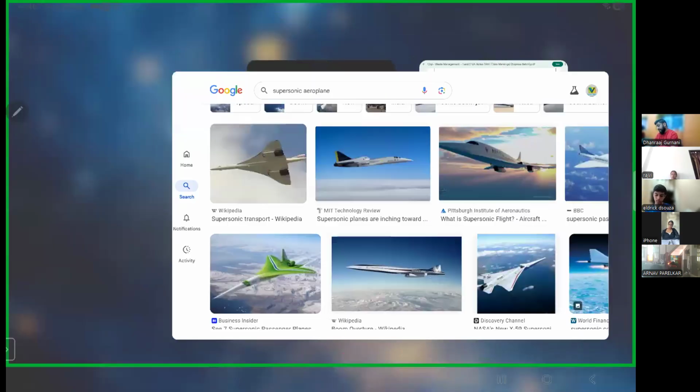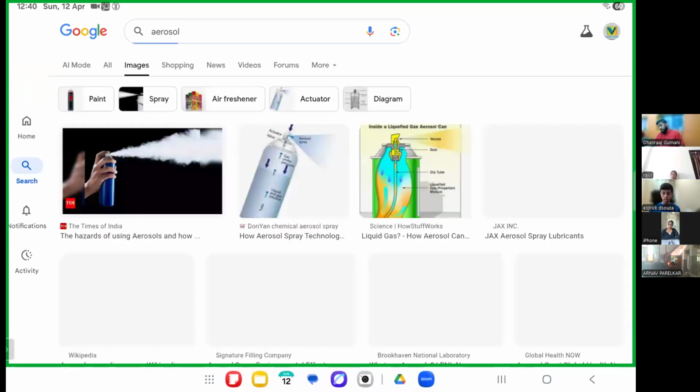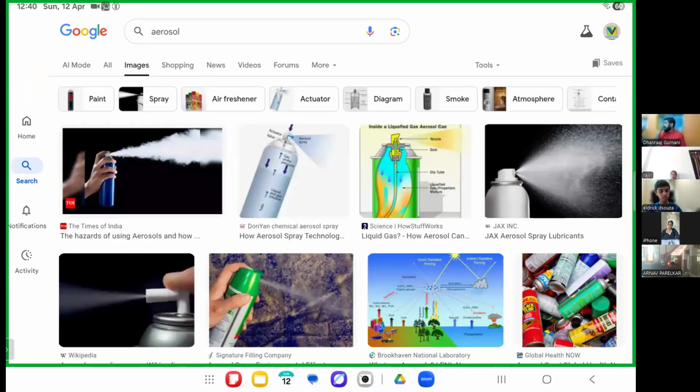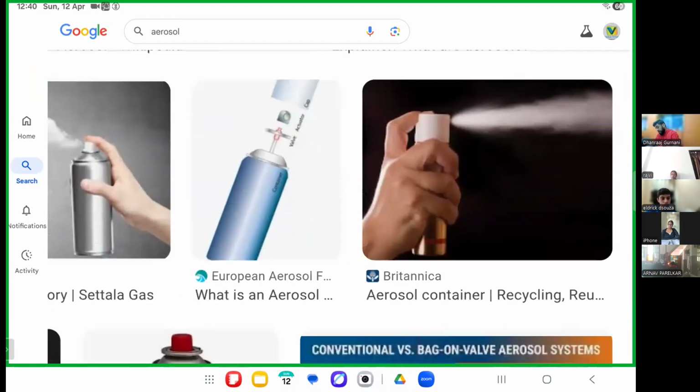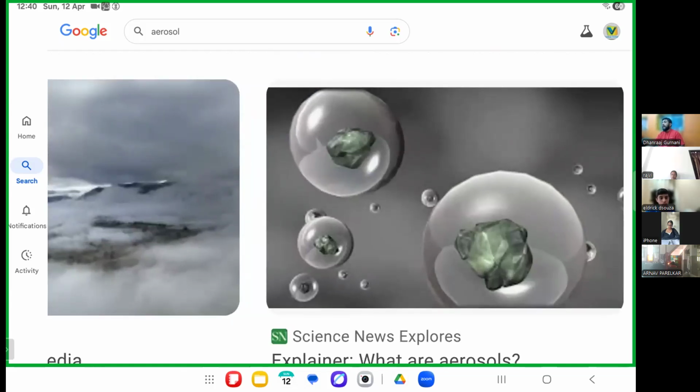Have a look at this. These are photos of how this happens. These are your spray cans. Look here, this is an example of this. It has the CFC molecule, the chlorine molecule. When this chlorine molecule comes in contact with ozone, it breaks or depletes the ozone layer. Can you see the photo on the screen of the molecule? This is how the molecular system works.